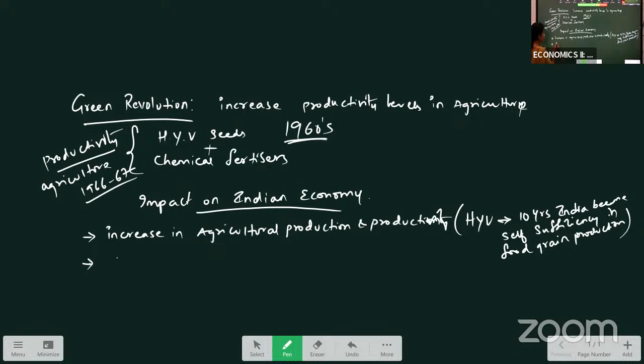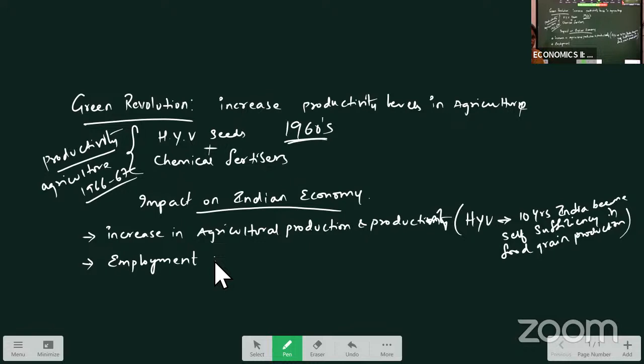The second impact is that it has created employment opportunities in the country, because India is an agricultural economy and 70% of the total population lives in rural areas. As Gandhiji said earlier, 70% of India is rural India. In rural areas, agriculture is the main source of income for the people.